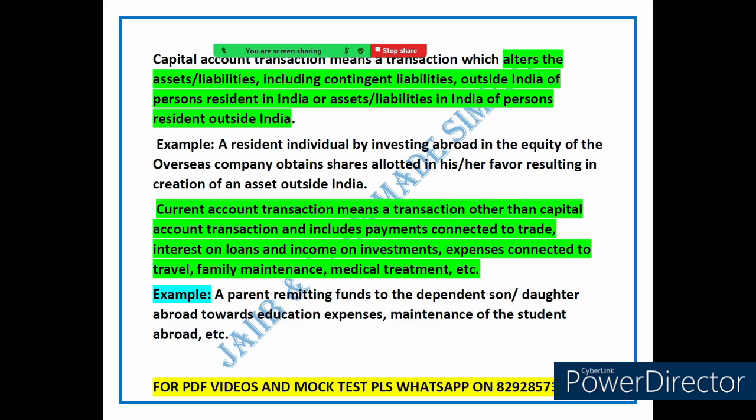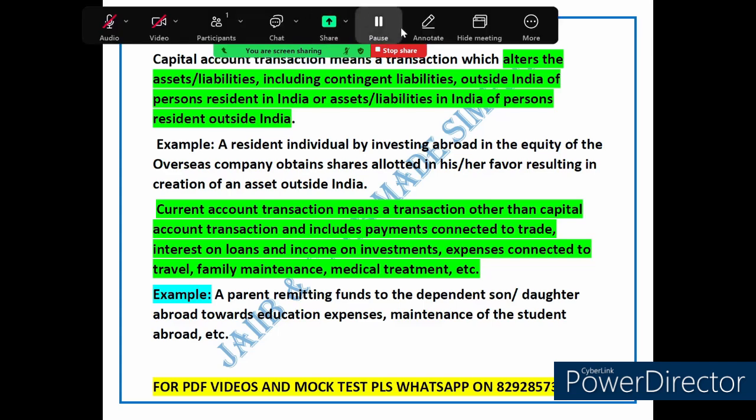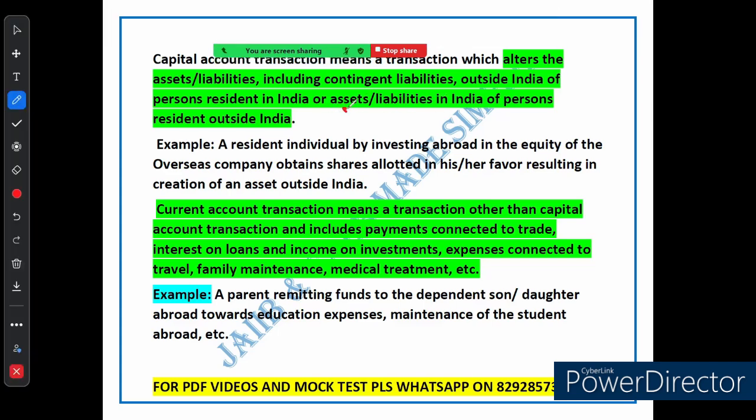Simply put, a capital account transaction is something that changes the asset and liability. You see this word, this is a very important word, that changes the asset and liability of a person living in India when it comes to anything outside of India. Or it could be about asset or liability in India for someone who lives outside India. Let me again rephrase the term.